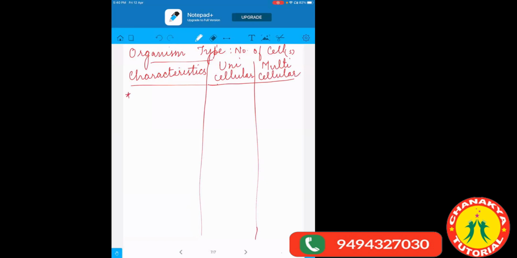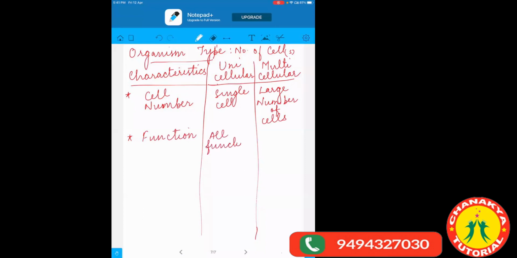The first characteristic is the cell number. So in the unicellular, we know very well how many are there. Only a single cell. Whereas in the multicellular, there will be a large number of cells. The second point is function. In unicellular, all functions are performed by a single cell.